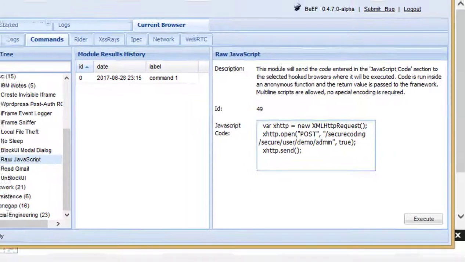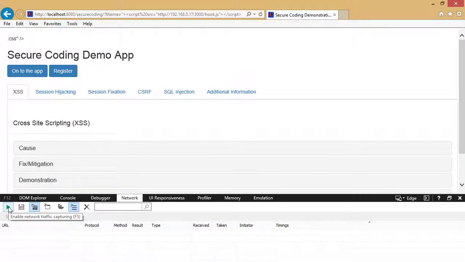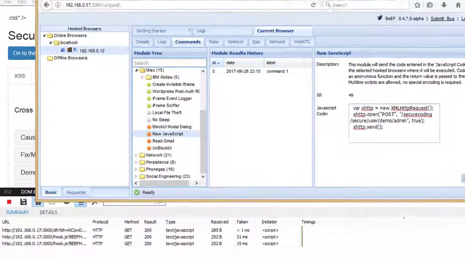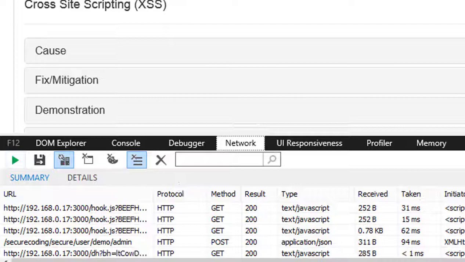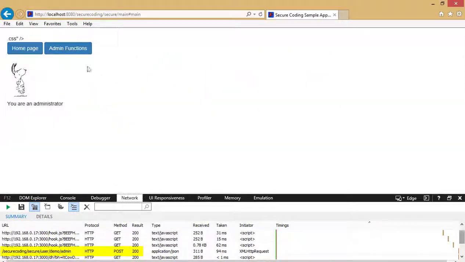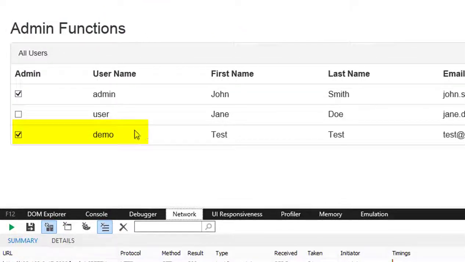Before I send the request, I'll record the requests being sent by the victim's browser. I'll send the JavaScript to the hooked browser, and checking the network traffic, we can see that the forged request is being sent. And if I check the list of users, I'll see the new demo user now has the desired admin permission.